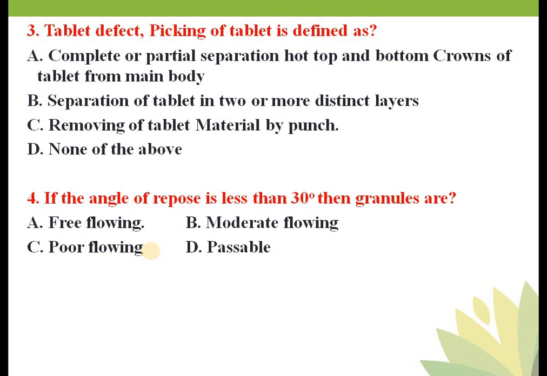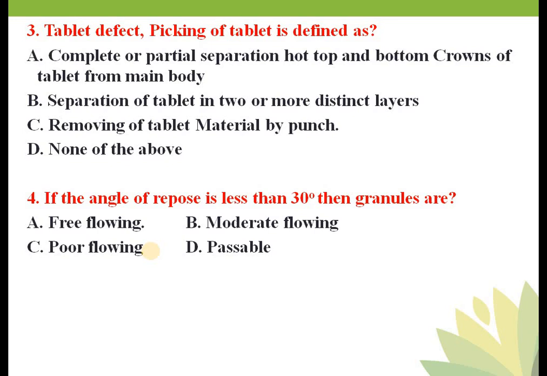If the angle of repose of powder is less than 20, then you call it a free flowing powder. Less than 20 or less than 30, if it is less than 30, you can call it a good flowing powder. If the angle of repose is between 30 and 40, then you can call it passable.